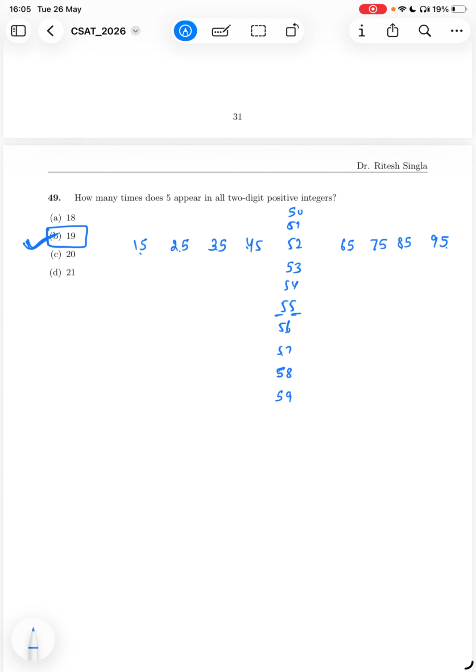I am sure that some people might have done it 18 times. But the question is asking how many times does 5 appear in all the two-digit numbers. So if it is 55, then 5 is appearing 2 times, so you have to count it twice. So that is why it is 1, 2, 3, up to 19. Total 19 times. Okay.